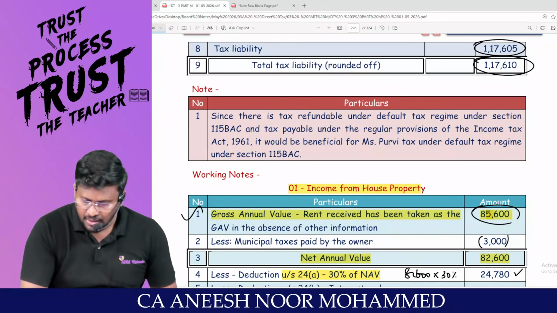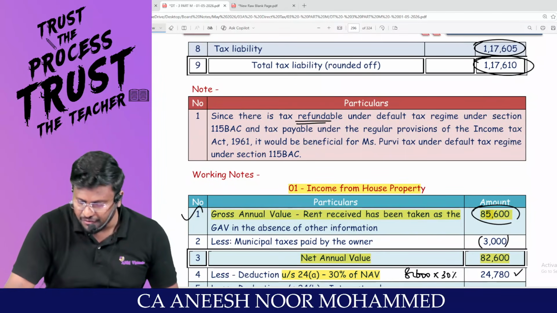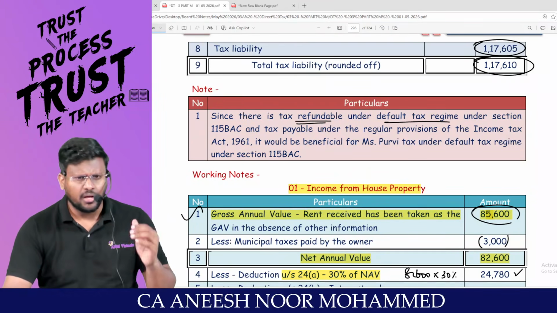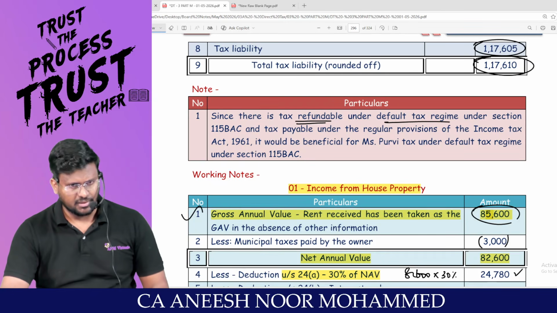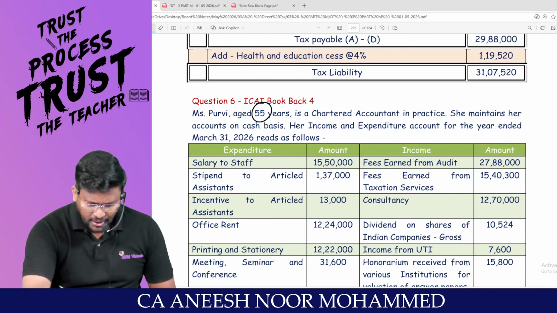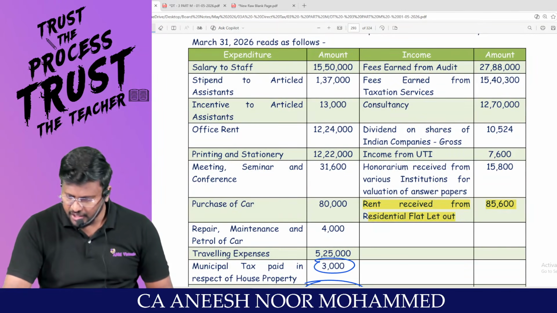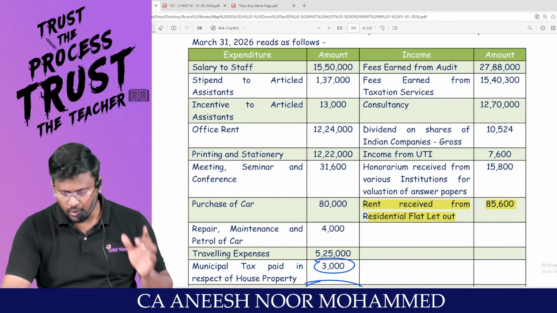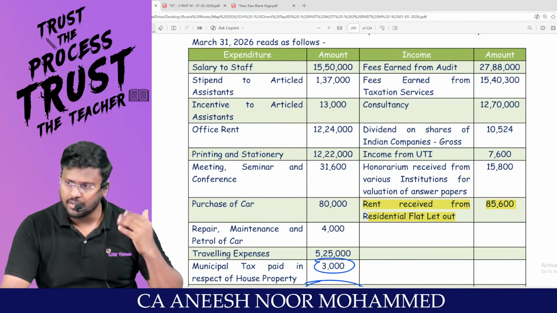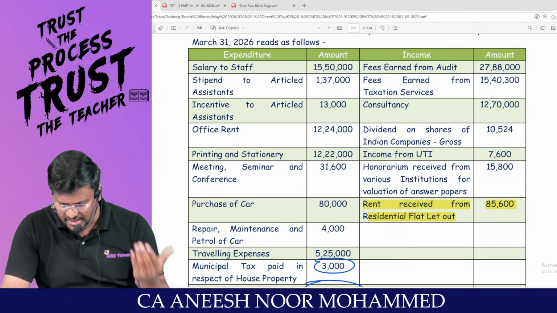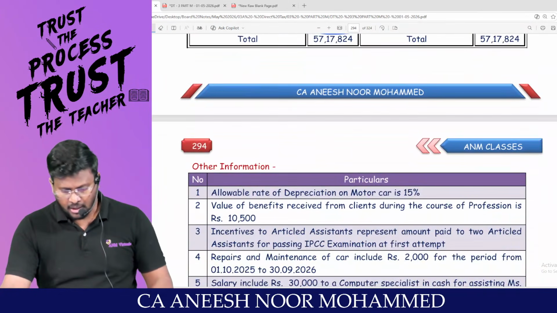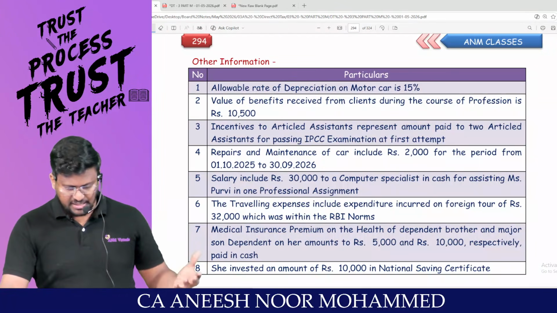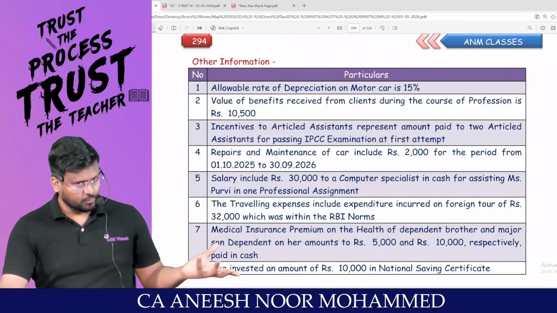Now you compare. The tax is refundable under the default tax regime. Why refundable? Because there is TDS. Look here in the question, sir, dividend is there, gross. So for this dividend, the company would have deducted TDS. Income from UTI is there, honorarium is there, sir, rent is there. Am I right, sir? For this and all. And this person sometimes would have paid advance tax also.